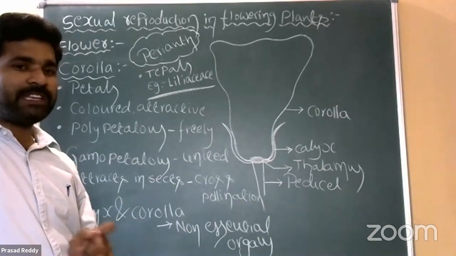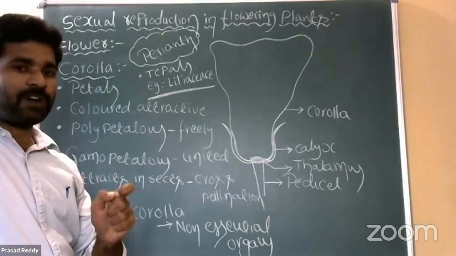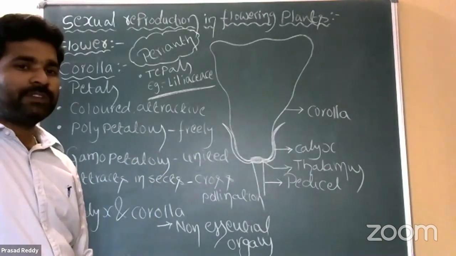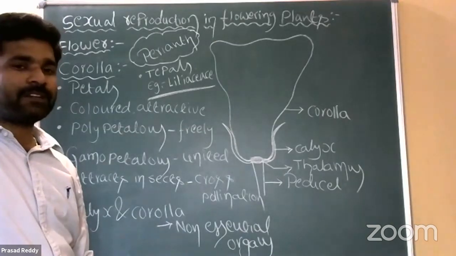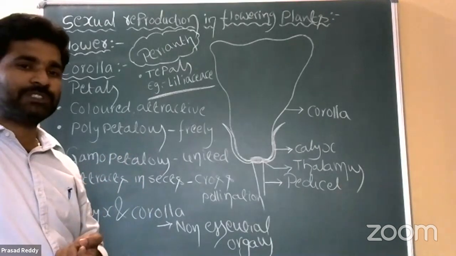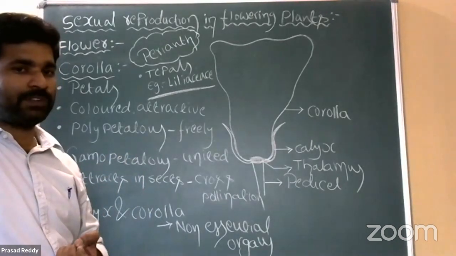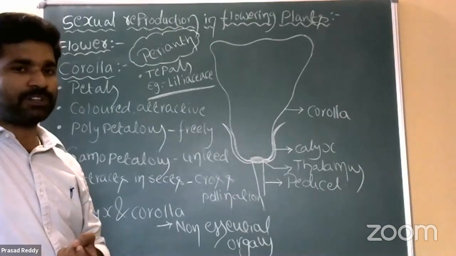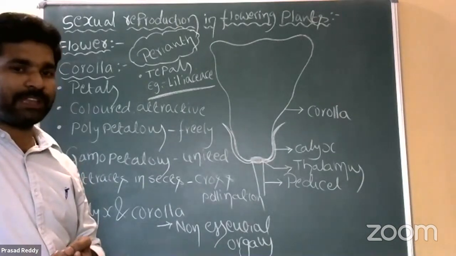So what is the main characteristic feature of trimerous, tetramerous, pentamerous flowers? See, the presence of tetramerous and pentamerous flowers is the main characteristic feature of dicot plants. The presence of trimerous flowers is the main characteristic feature of monocot plants.